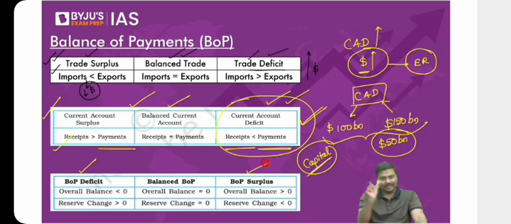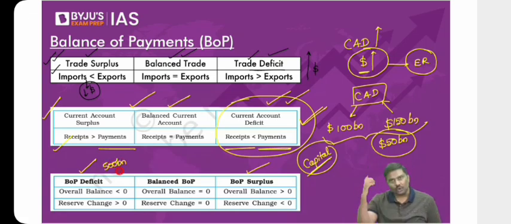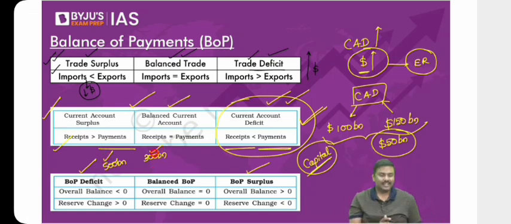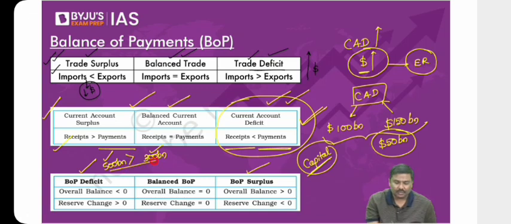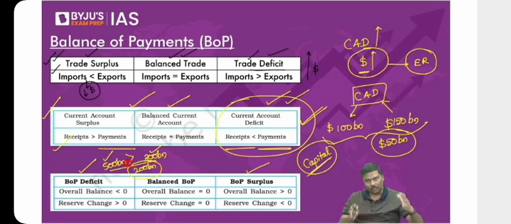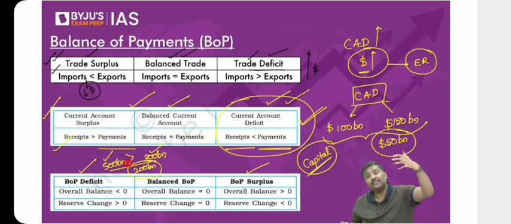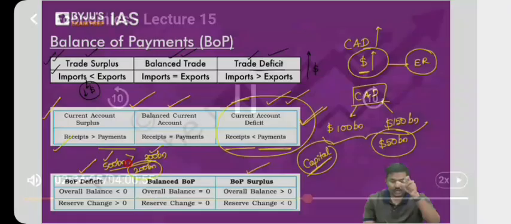Balance of payment deficit and balance of payment surplus. Imagine total revenue, current and capital total. Total revenue is let's say $500 billion and total expenditure is let's say $300 billion. Both under the current and capital, total revenue is 500 and total expenditure is 300. Can I simply say that there is a BOP surplus of $200 billion? That is, in 1 year, totally $200 billion extra have come into India. There is a net inflow of $200 billion into India.